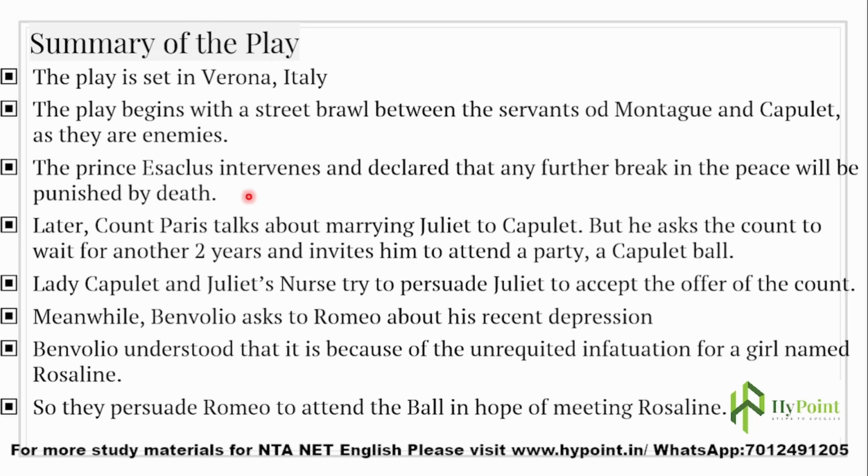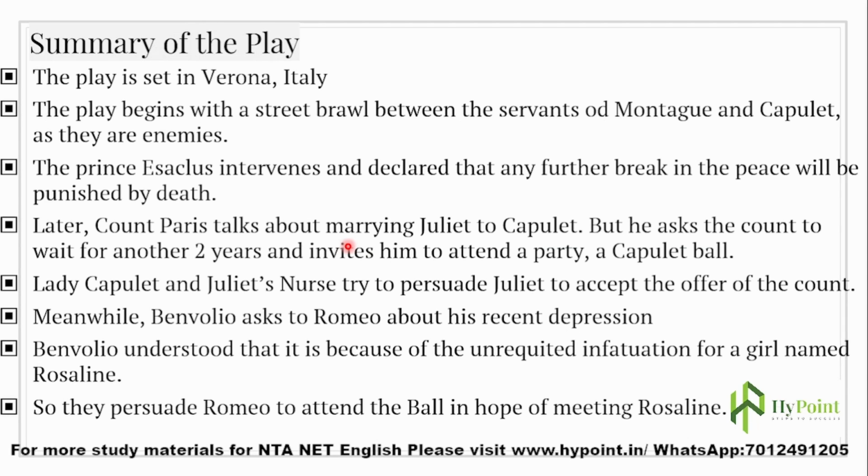Okay. Later, Count Paris talks about marrying Juliet to Capulet. So what happens? Count Paris reveals his wish to marry Juliet Capulet to Capulet, the head of the family, the patriarch of the family.